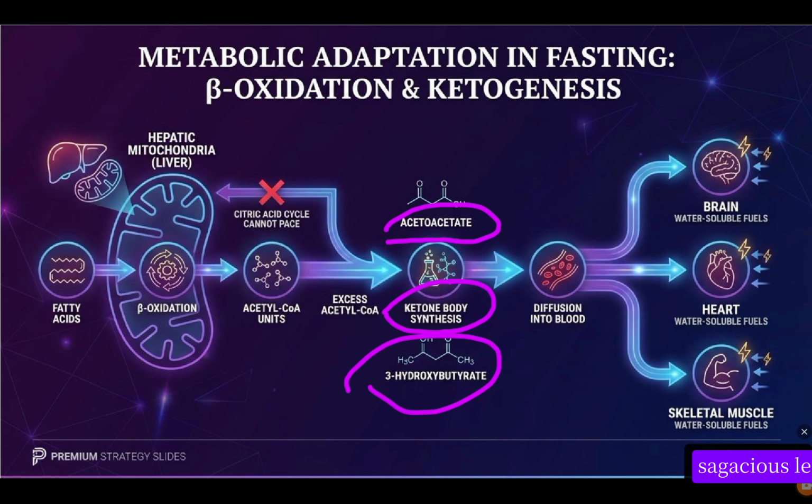Remember, this is the prolonged state. This is the fasting state. In the fasting state, our body is trying to make energy. Our body is trying to make glucose. This glucose will give the energy we require in our body from non-glucose molecules. So what we are going to do is break the fatty acid. We are going to break the triglyceride lipids to produce energy because they give a high yield of energy. And this takes about 12 to 14 hours to occur. The process by which we are breaking down fatty acid or triacylglycerol is about 12 to 14 hours.